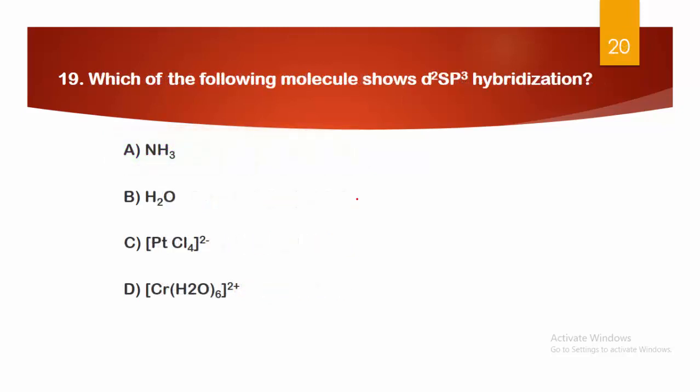Next, which of the following molecules shows d2sp3 hybridization? Options: A, NH3; B, H2O; C, PtCl4 2-; and option D, Cr(H2O)6 2+. So the right answer to this question is option D. The chromium hexahydrate, Cr(H2O)6 2+ molecule, undergoes d2sp3 hybridization, that is called octahedral hybridization.